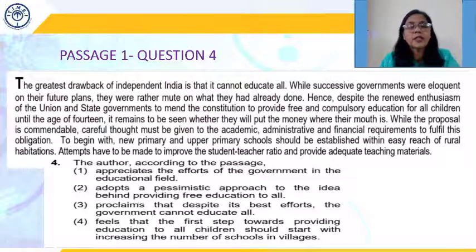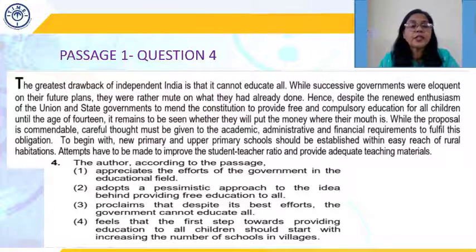The third one says, the author proclaims that despite its best efforts, the government cannot educate all. Now this also has a negative tone. It means that the government is trying, but it will not be able to achieve this objective of educating all. Now, according to the author, the government is not trying enough also, right? So then this again is ruled out.